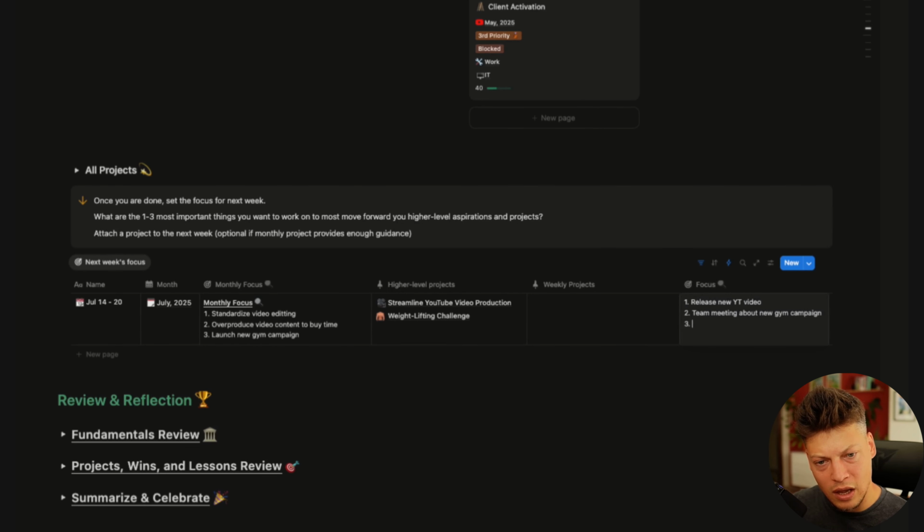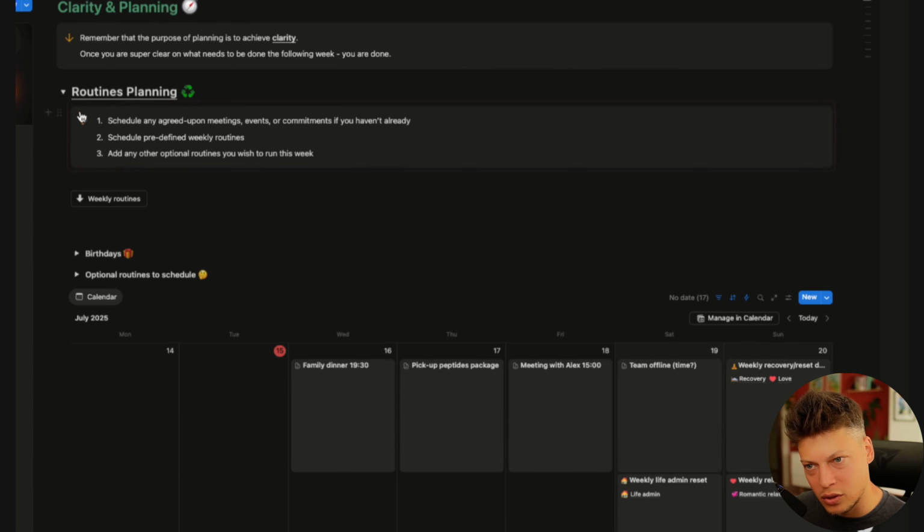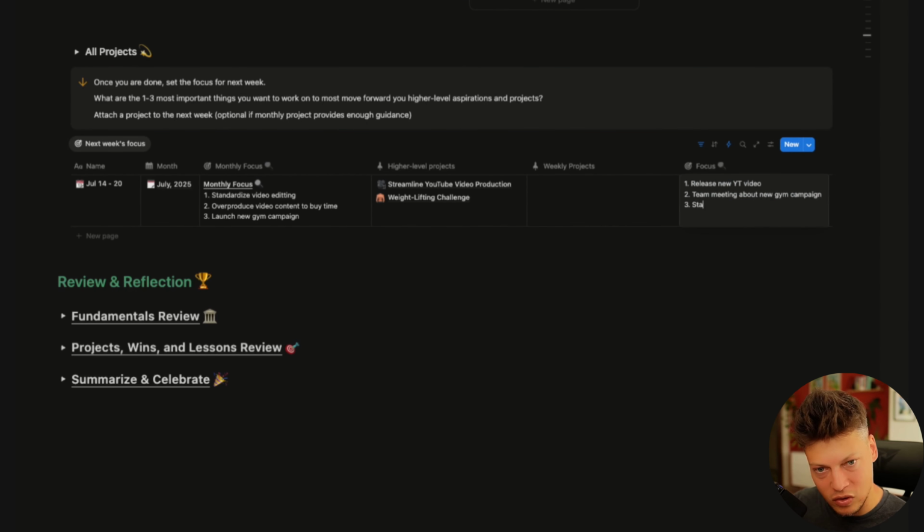So this is 2. And 3, we have another project that I'm working on, and I already have a weightlifting program set up. Along with my weightlifting challenge, I'm also going to be taking some peptides to try to help me out with that. Again, the specifics are not super important, but I'm going to start my peptides cycle. So that's it. There's no need to overthink it. If I just do these 3 things, I'm going to be super happy with my week. And this is kind of how I think about it when I'm planning my next week: what are the 1 to 3 things that if I accomplish them, I think that would be a great week? And that's all you need.